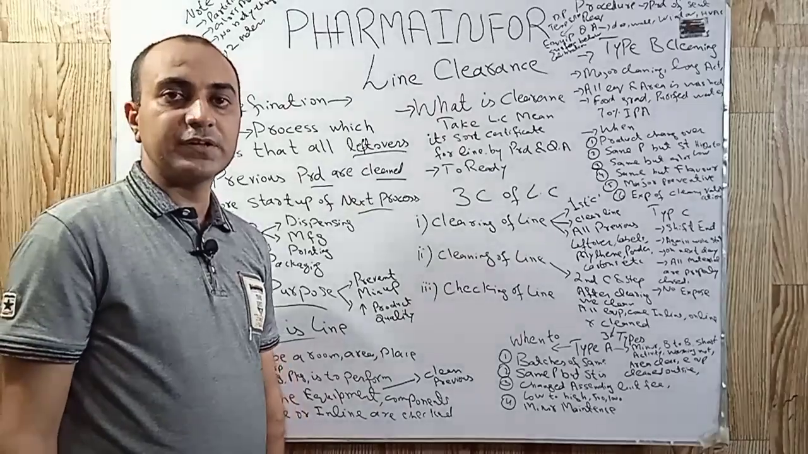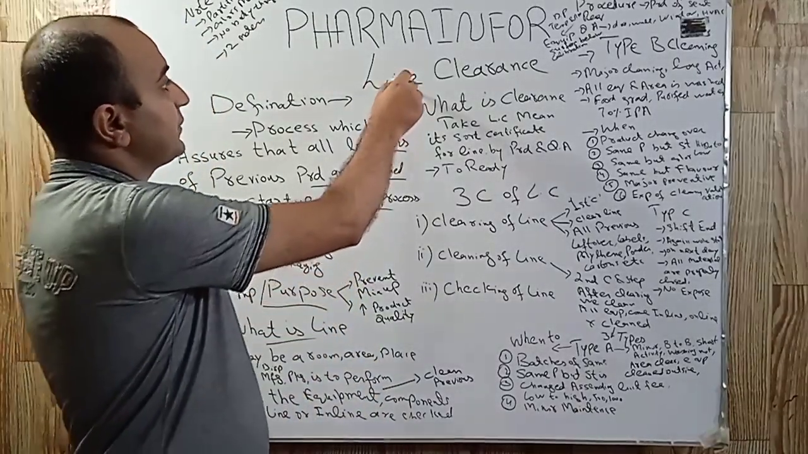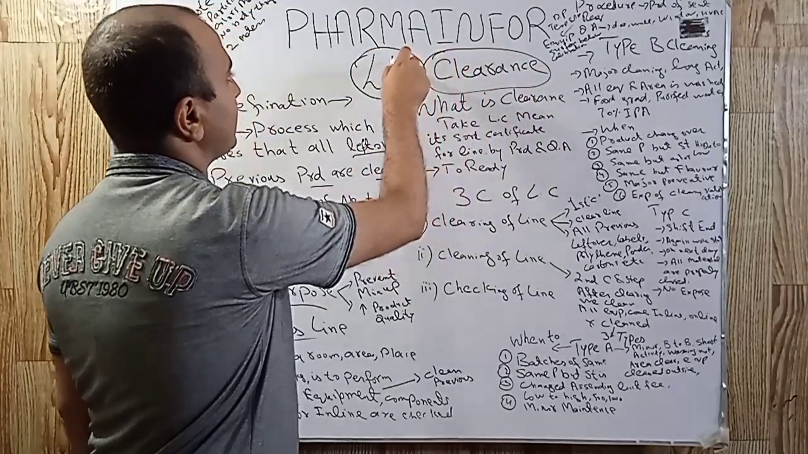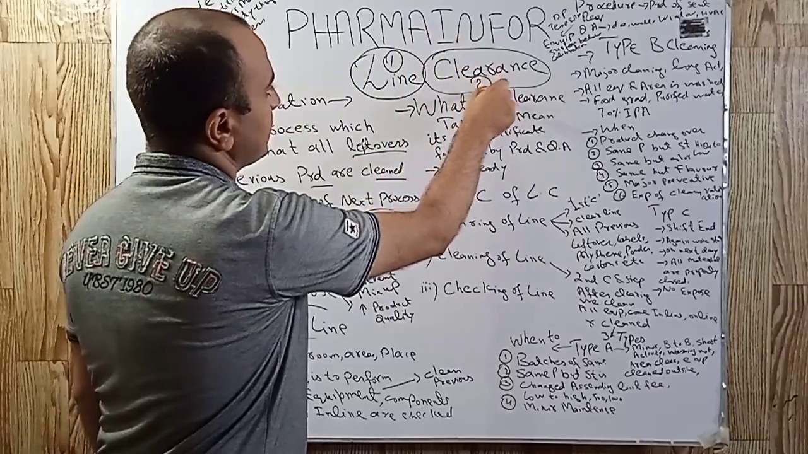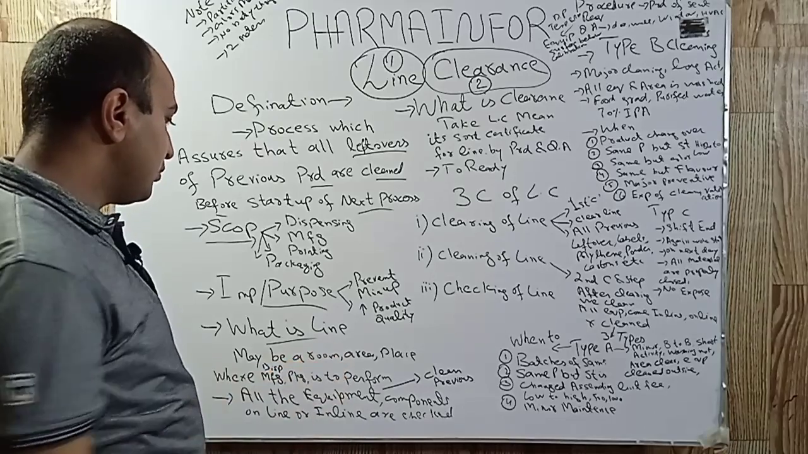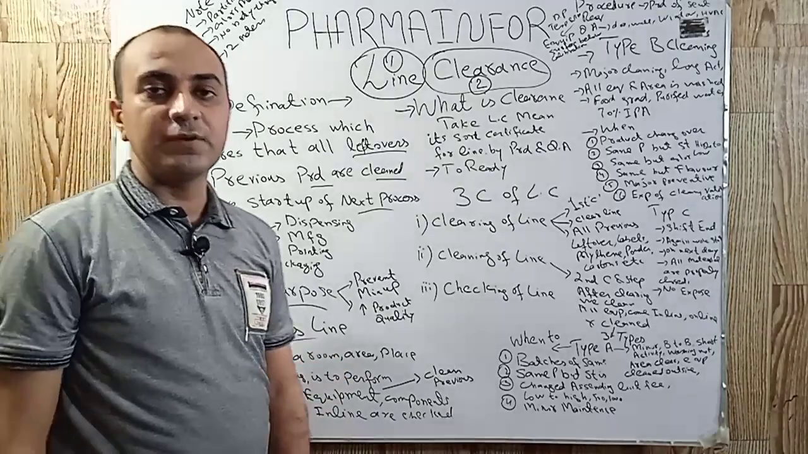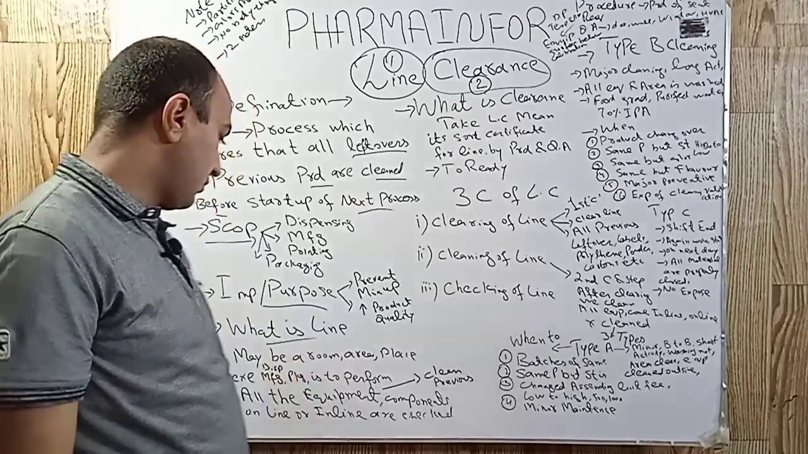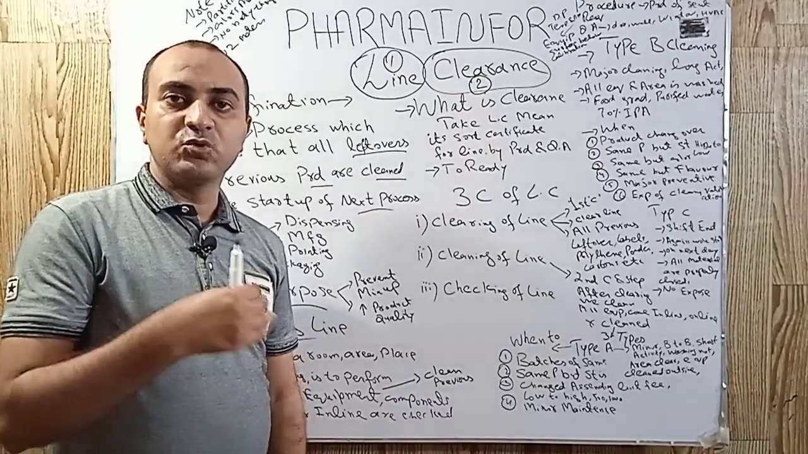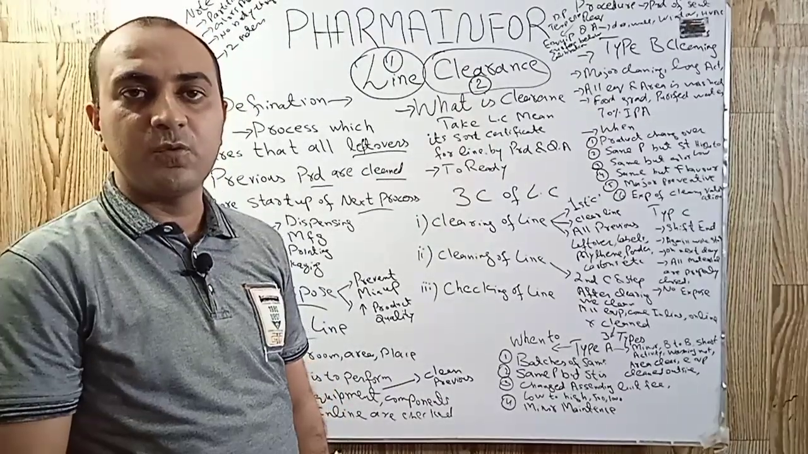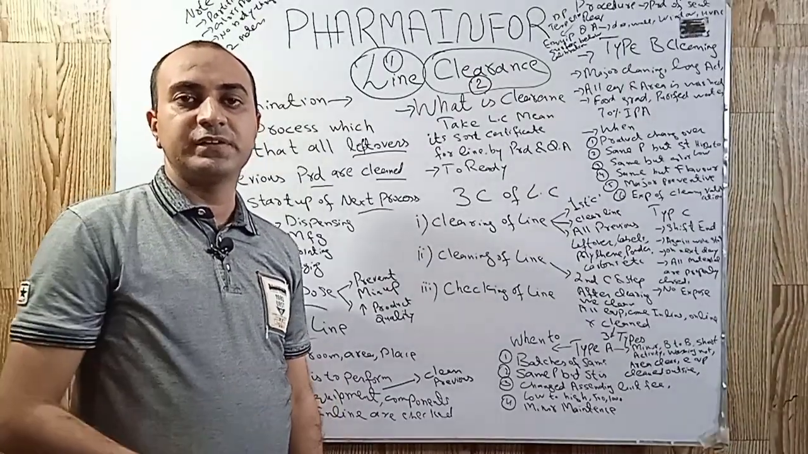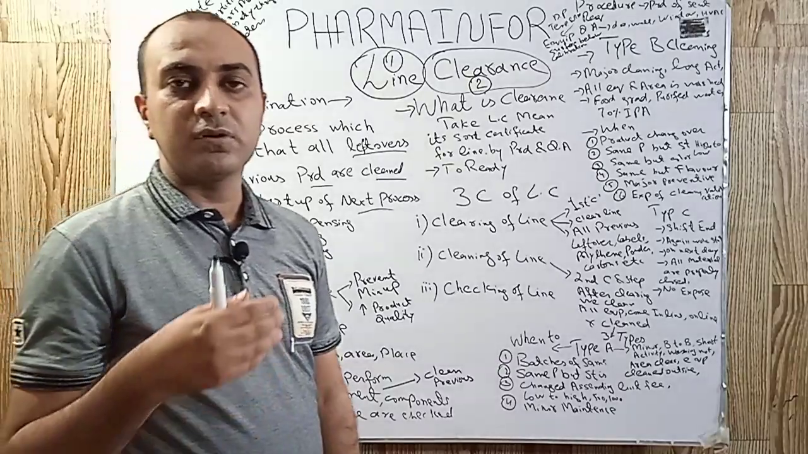So now we will discuss what is the line. As we can see that line clearance is composed of two words. One is line and second one is clearance. So what is line? Line may be a room, area, place where manufacturing, dispensing, packaging or labeling activity is to perform. Mean any room or area where we have to perform any activity related to dispensing, manufacturing or packaging is known as line.